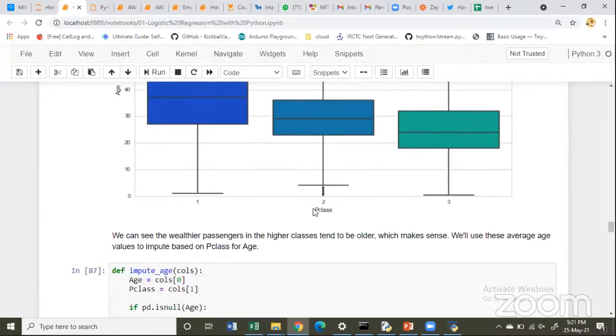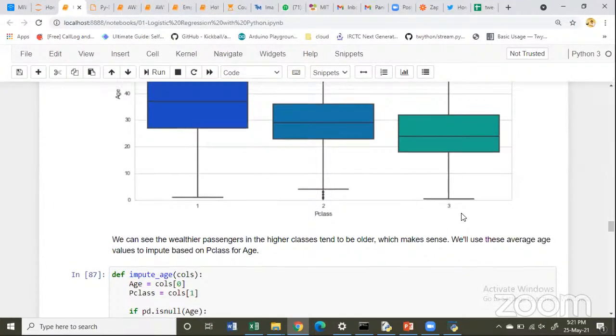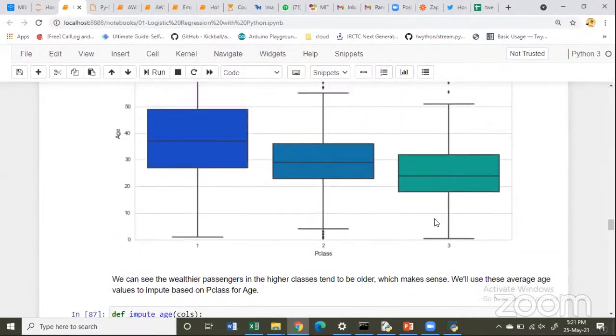First class, second class, and third class in ships. Those who traveled in the third class and died were a majority from 20 to 30 years.